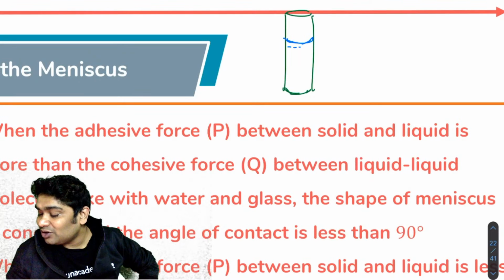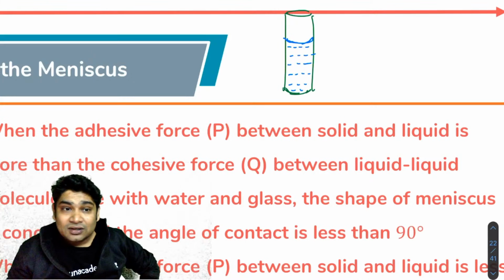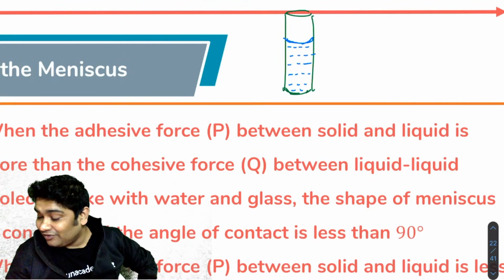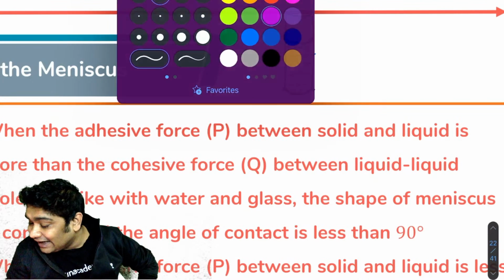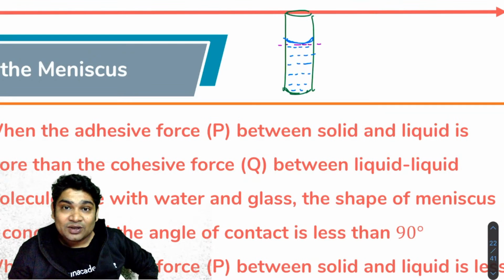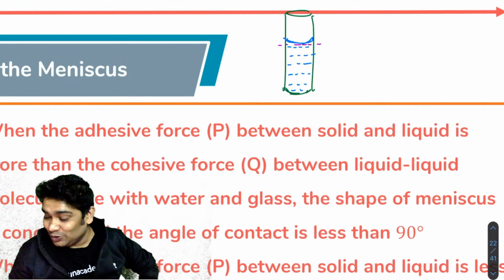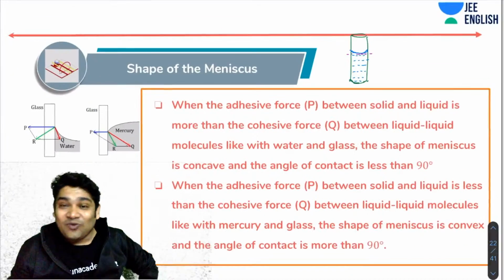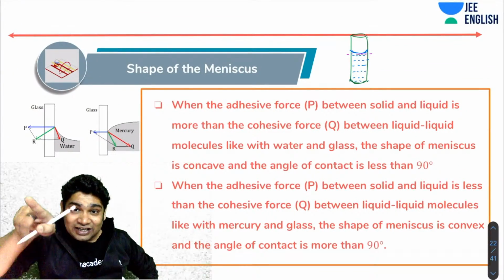Whenever we fill a tube with a liquid, we notice the markings at the meniscus. This is where you decide the height. You must have done this in your labs, if you guys go to labs, that is. So why does that happen? Why is the meniscus curved like this?